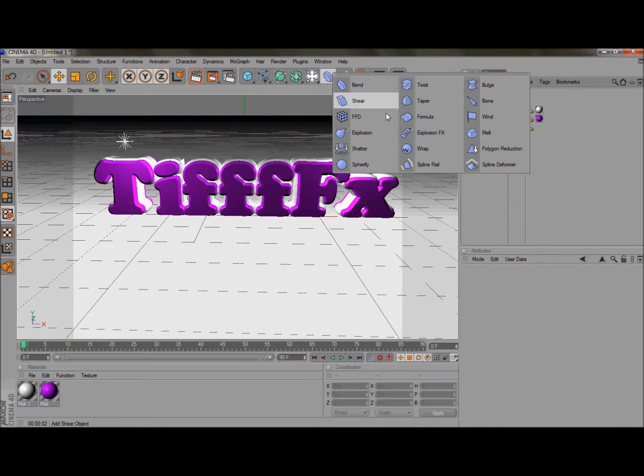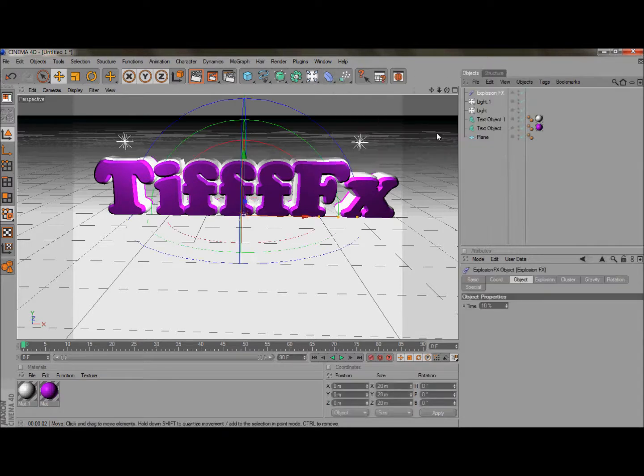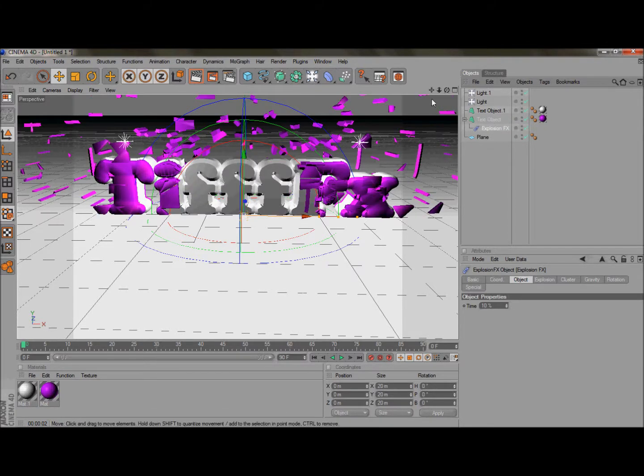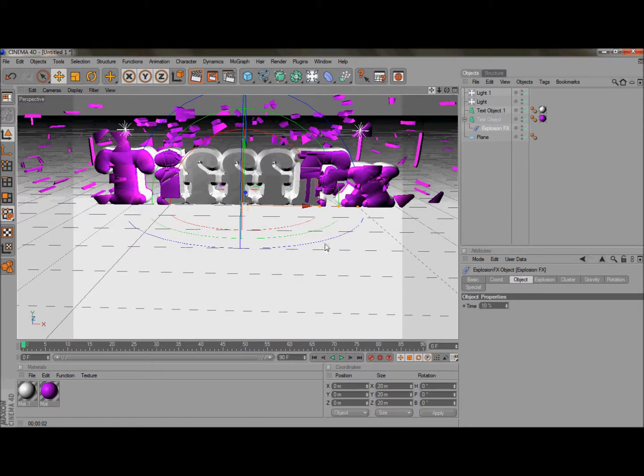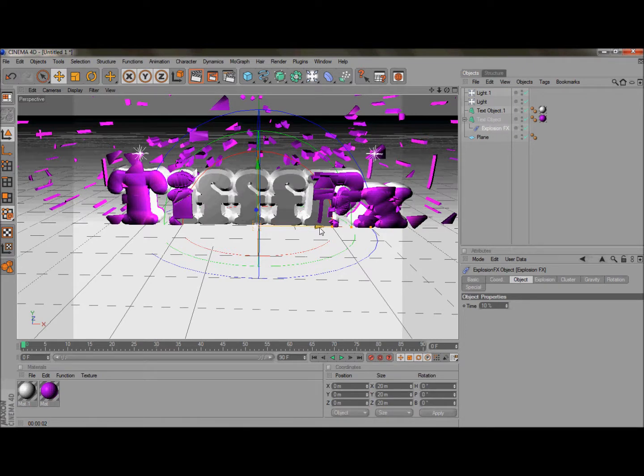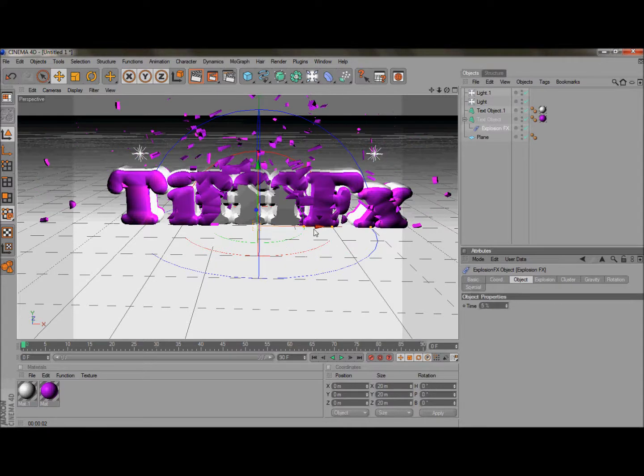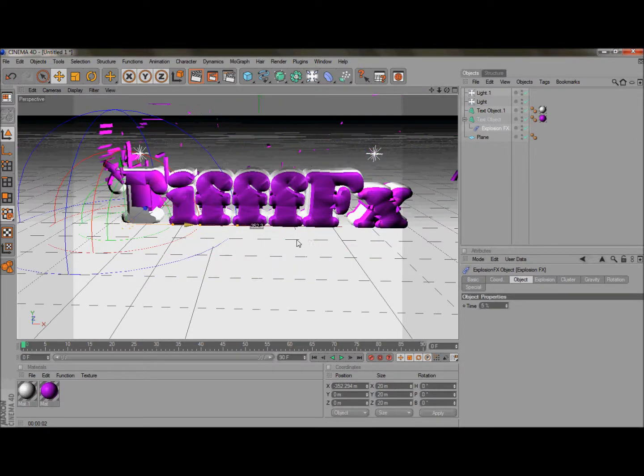Click this bended thing and go to Explosion FX. Remember, click and hold and hover over Explosion FX and let go. And now grab Explosion FX and put it in the text object. You have to see a little down arrow. Put it down. As you can see, it's right there. For the time you can change it to like 5. I'll change it to 5 because that's my favorite. I used 10 in the video.